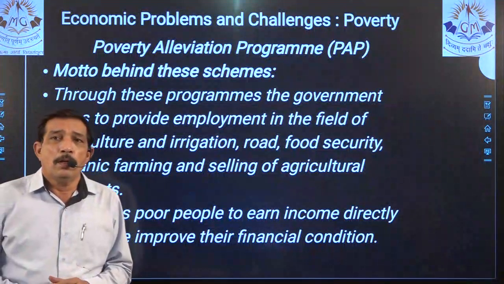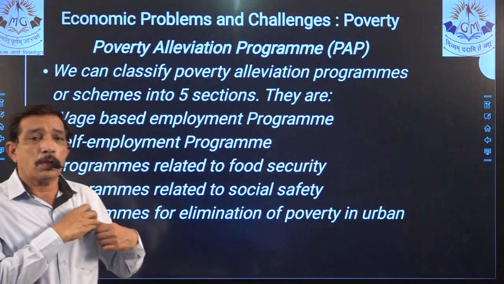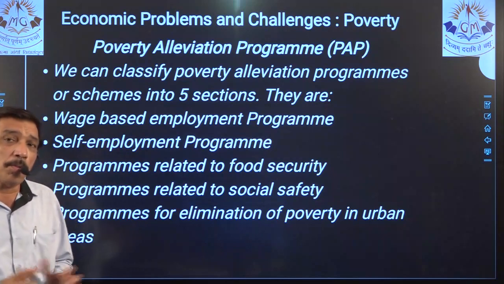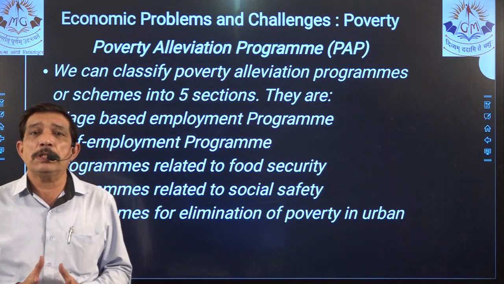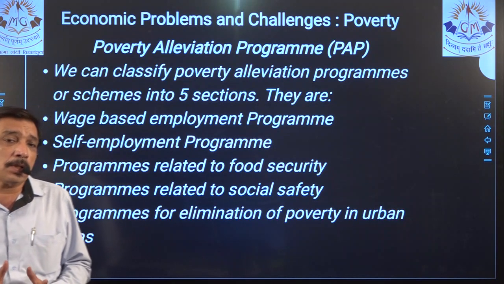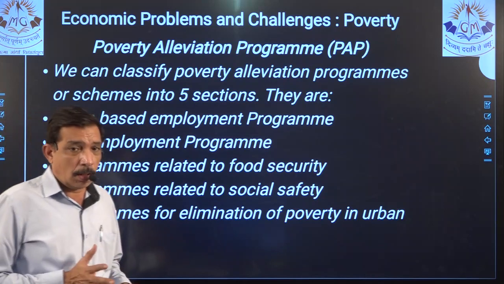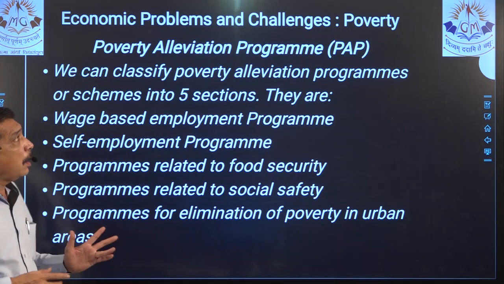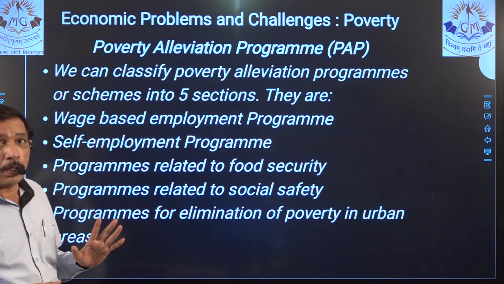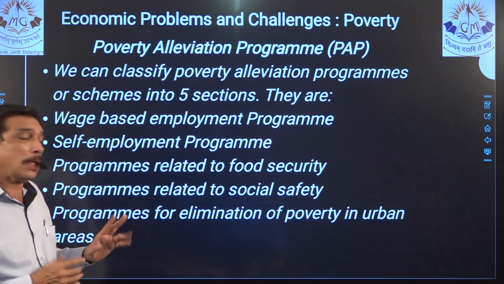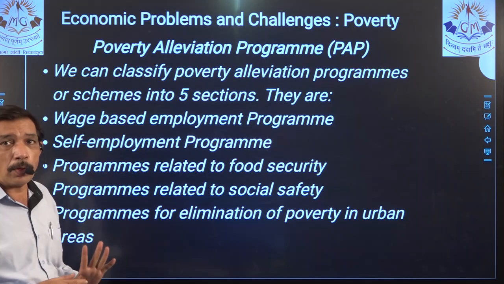Now, one of the most important topics in poverty is the Poverty Alleviation Program, which is PAP. First of all, we should understand the subtopics that are given over there.